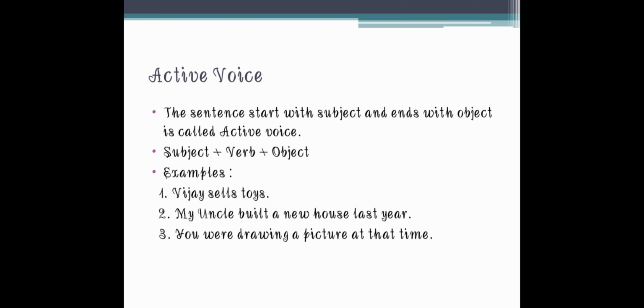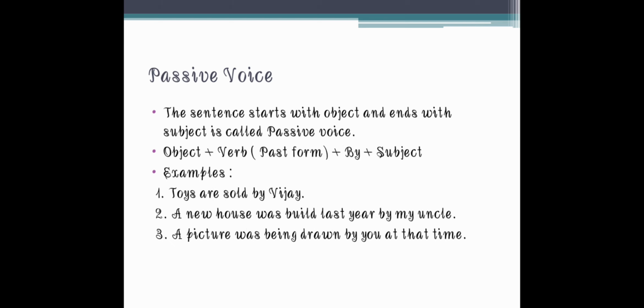Example, Vijay sells toys. My uncle built a new house last year and you were drawing a picture at that time. In passive voice it is totally inverse. The sentence which starts with an object and ends with a subject is called a passive voice sentence. The sentence structure would be object plus verb in the past form plus by plus subject.